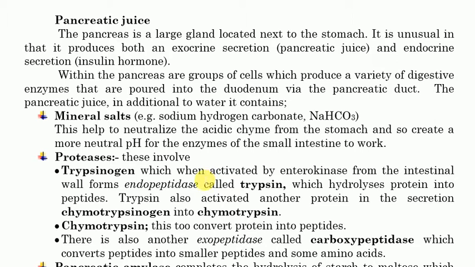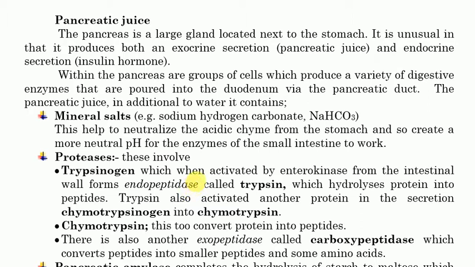So most of the enzymes of the duodenum work at the neutral pH of around 7, and we know that the acidic chyme from the stomach has an acidic pH of around 1 or 2. So that's why we need more bicarbonate ions, and one of the ways of providing these bicarbonate ions is through the secretion of pancreatic juice, which contains the mineral salts.